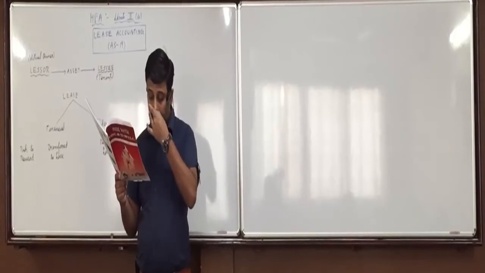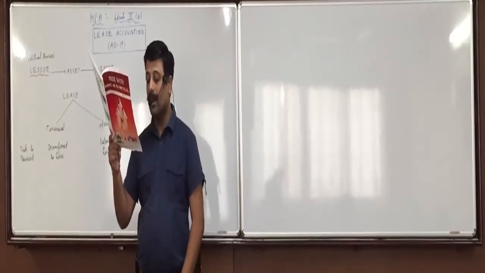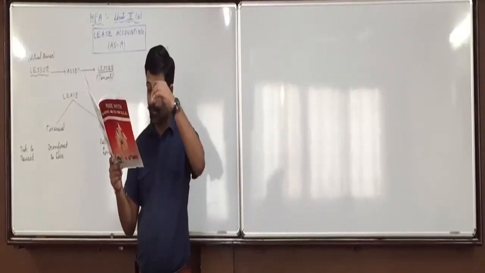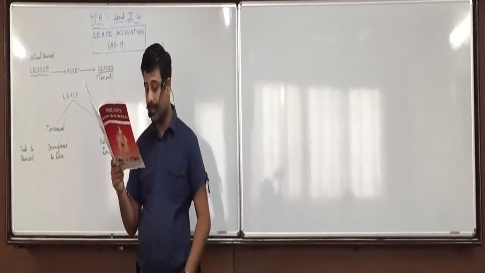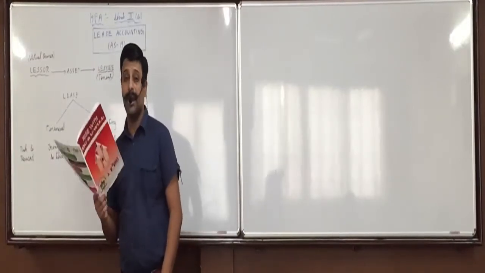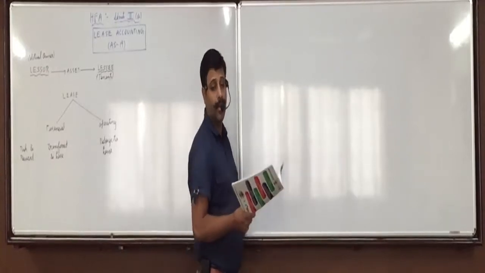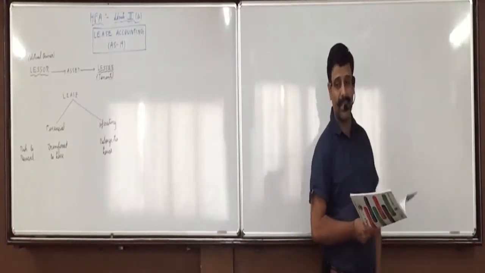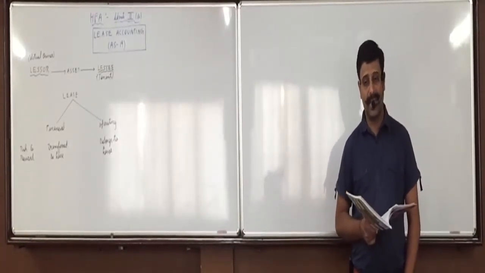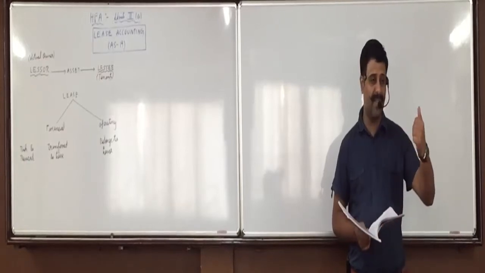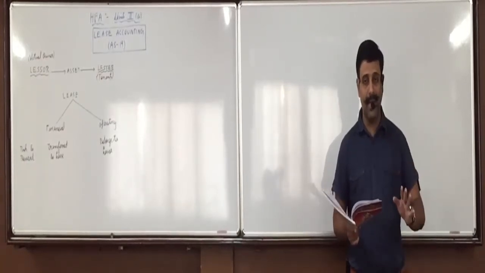Definitions. To understand the accounting of lease, there are various terms which need to be explained. These are guaranteed residual value. Okay, the first term to be understood is guaranteed residual value. You understand what is residual value? Scrap value. After the period of life of the asset is over, the scrap value.